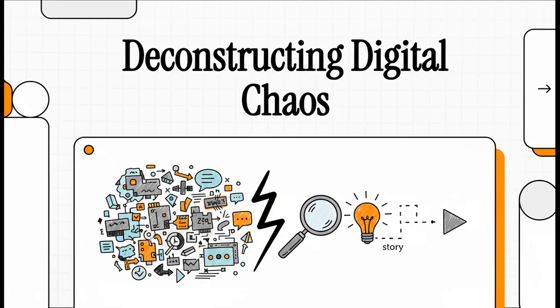You've been there, right? You click a link, you're looking for a story, but what you get instead is just chaos. It's something we all deal with online. So in this explainer, we're going to take one really messy piece of digital content and break it down step by step to show you how to find the real story hiding in all that noise.